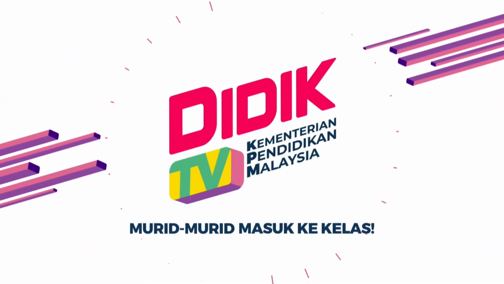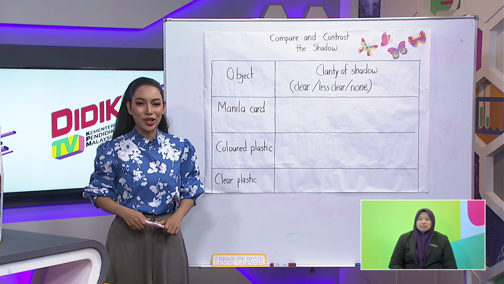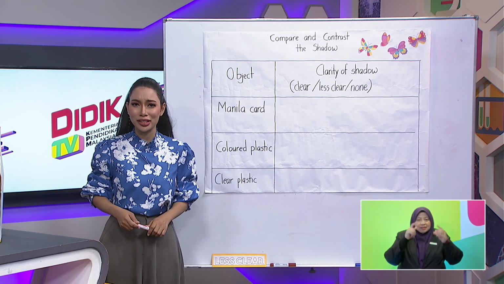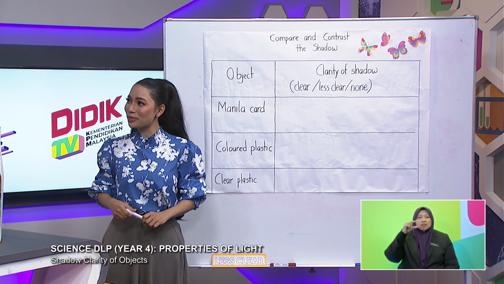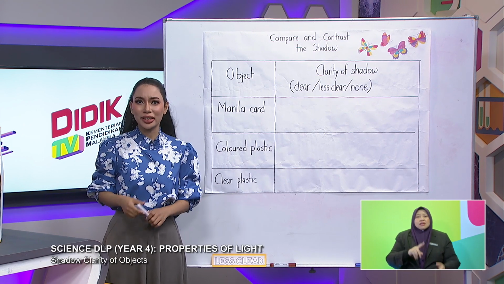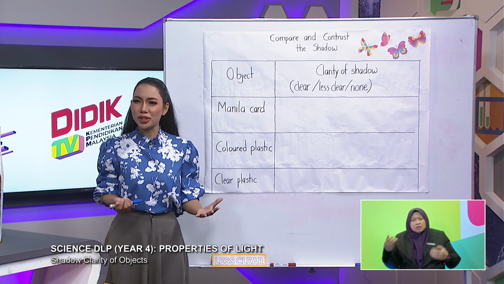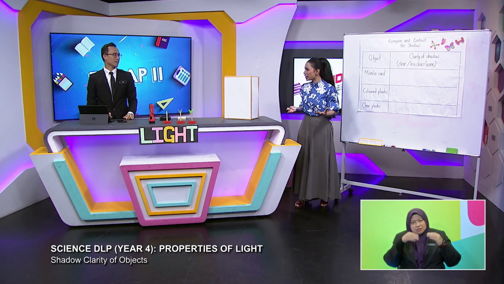Hi pupils, welcome back to slot Tahap 2 for EduwebTV KPM, and for this segment I have a question to ask Mr. Quack, our science DLP teacher for today. Now Mr. Quack, there are some cases where I see objects, they have shadows, but some shadows are not clear, some are less clear. What is it about that? Why is it like that?